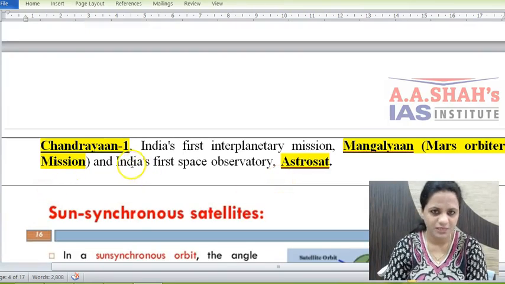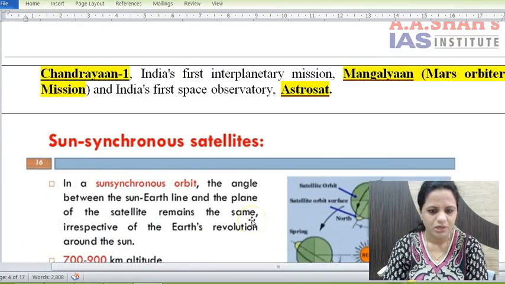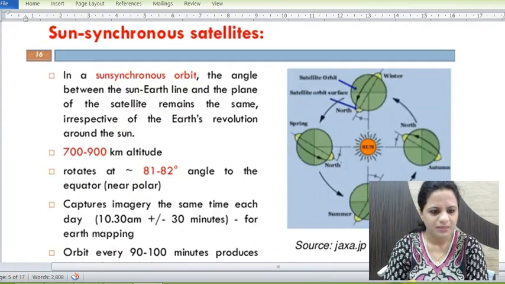Other important feats achieved by PSLV are Chandrayaan 1 was launched on it, Mangalyaan was launched on it, and even Astrosat was launched on it. So these three also we'll see. So here the sun synchronous orbit is detailed.